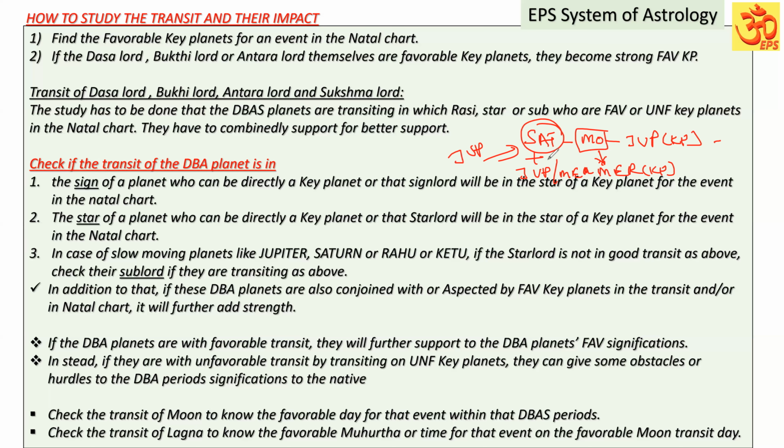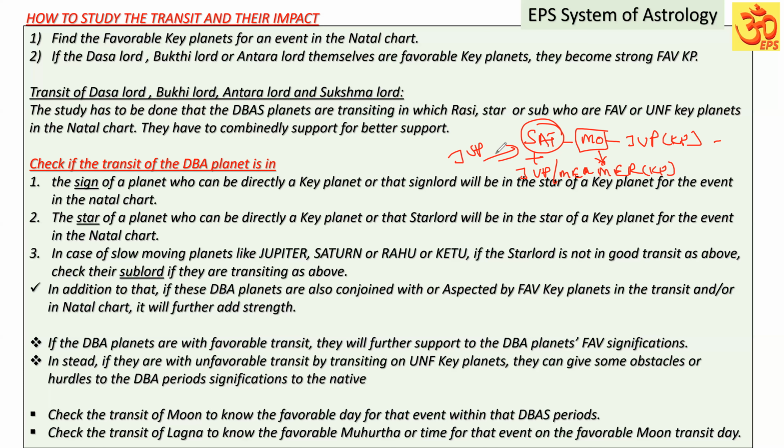Normally, that can be found in the transit also. Transit Saturn may be aspected by transit Jupiter or natal Jupiter, or conjoined with Mercury, the good key planet, or that Saturn may be transiting where Mercury is posted in the natal chart.